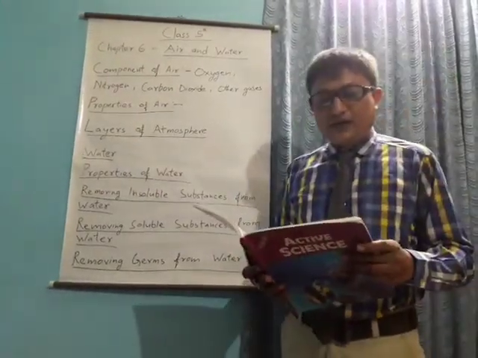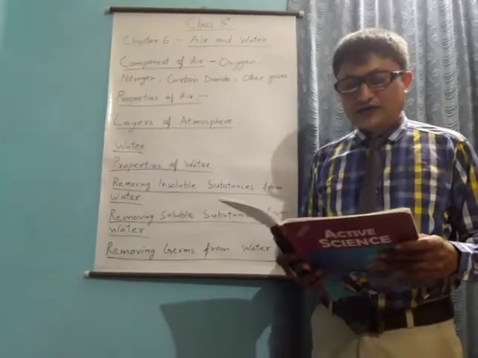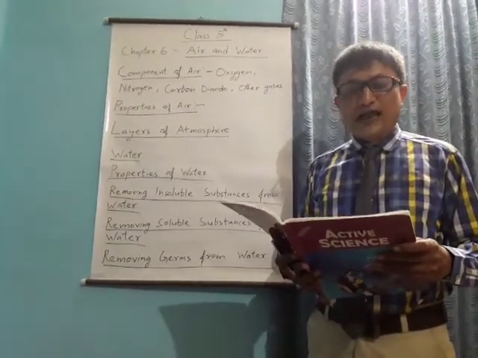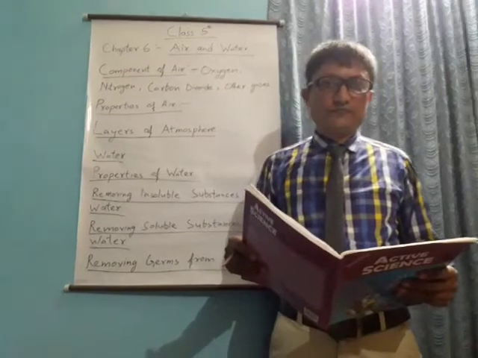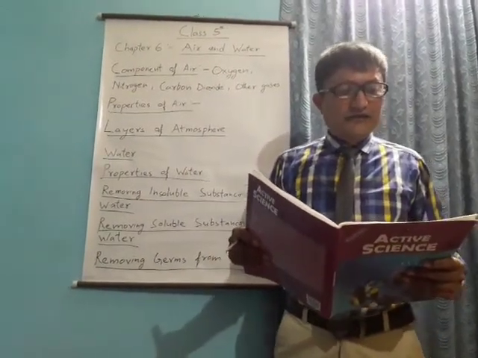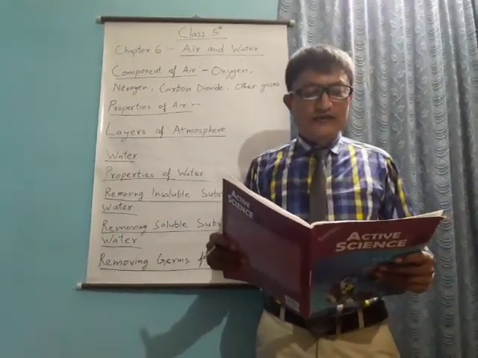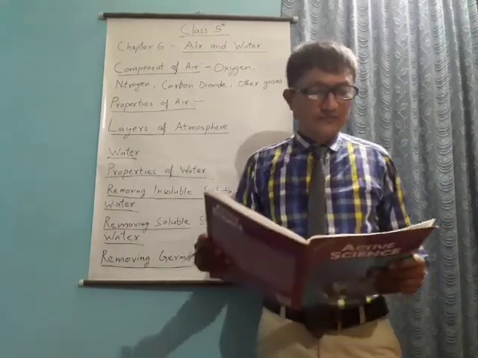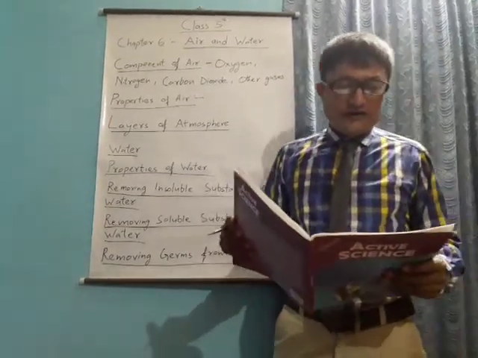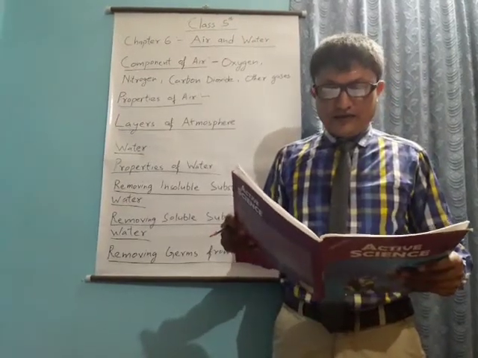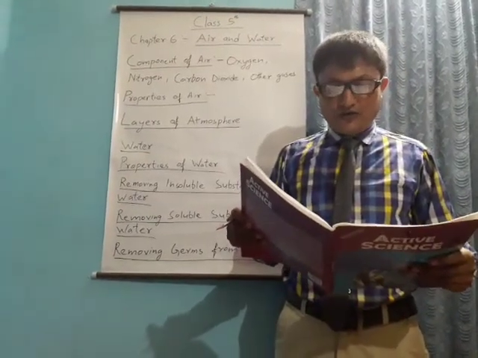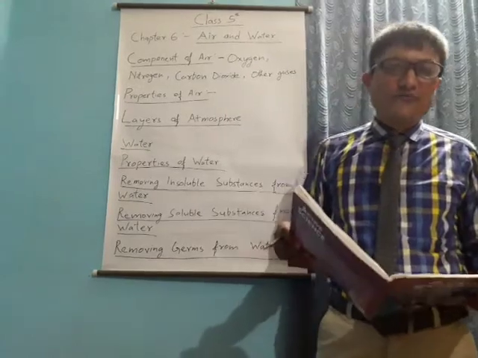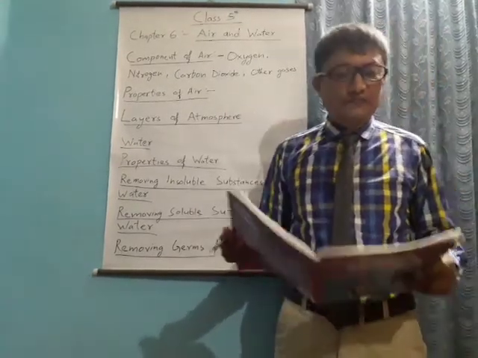The thick envelope of air gases that surrounds the earth is called its atmosphere. It can be roughly divided into 5 concentric layers, each layer having distinct characteristics. First, troposphere, second, stratosphere, third, mesosphere, fourth, thermosphere, and fifth is exosphere.